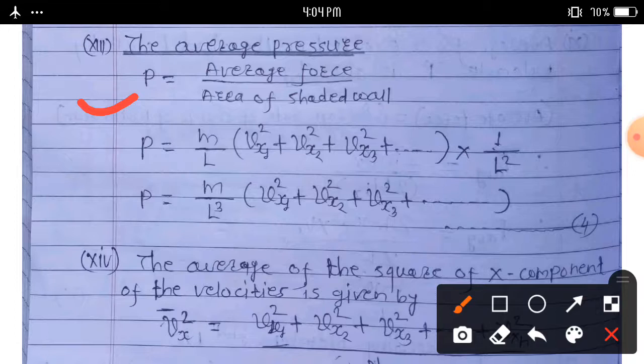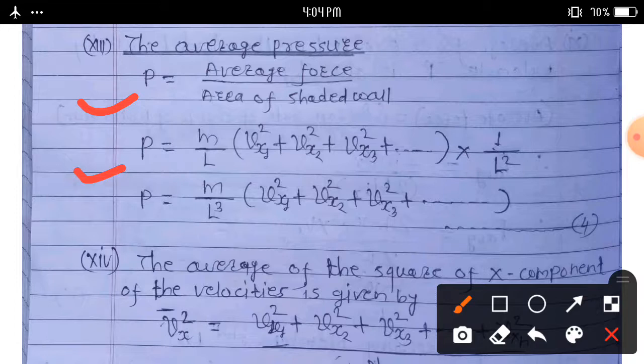Then this pressure we can write: P is equal to average force, m upon L into (v_x1 square plus v_x2 square plus v_x3 square plus up to dot dot), into area of the sealed rod.